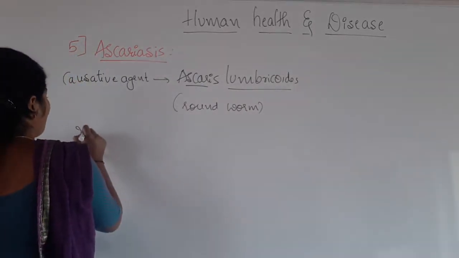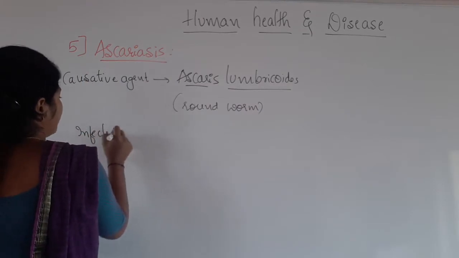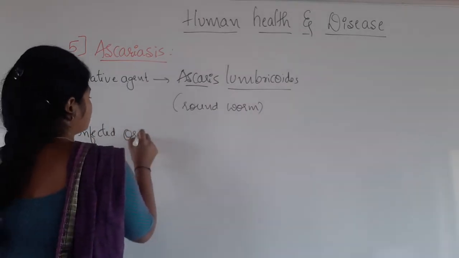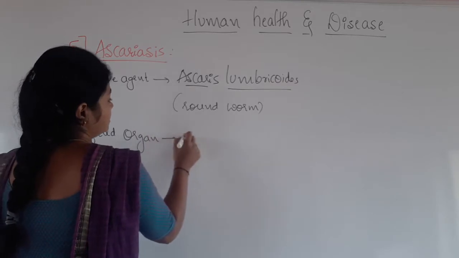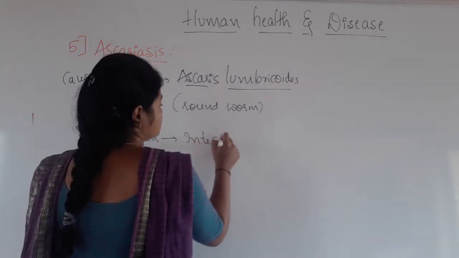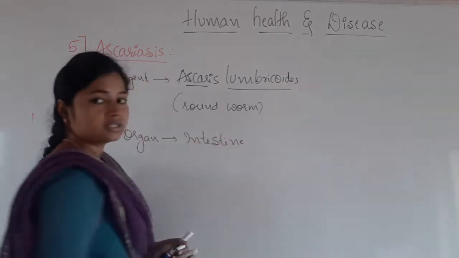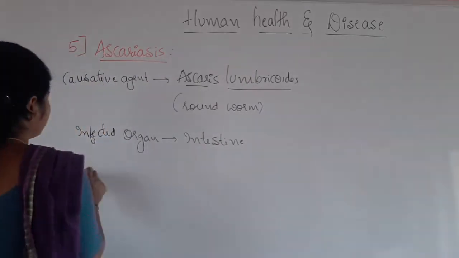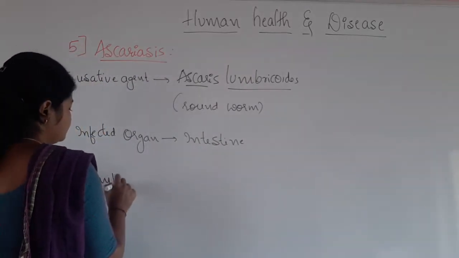Which organ is infected by Ascariasis? The infected organ is the intestine. This includes both the large intestine as well as the small intestine. What are the symptoms?